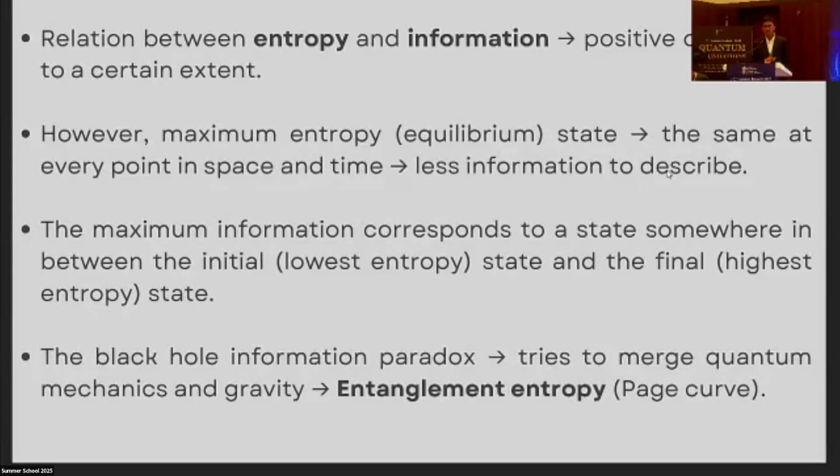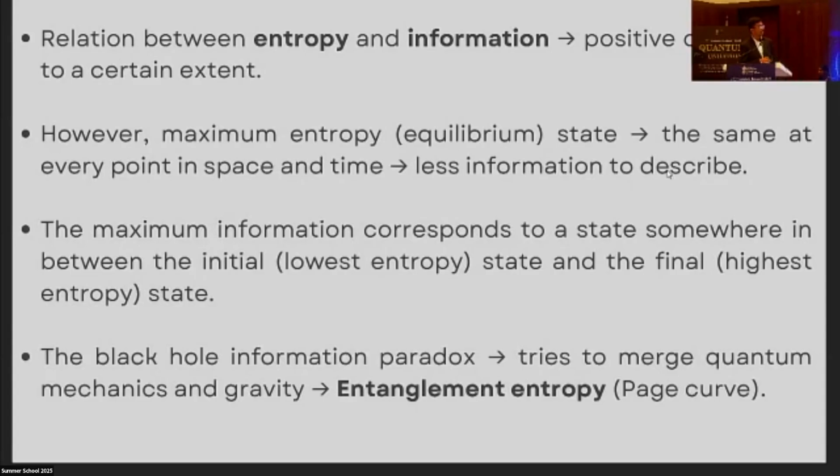A beautiful example of this is the entanglement entropy, or the Page curve, in the black hole information paradox. I'm speaking very briefly due to time constraints. The entanglement entropy is a measure of information of two particles which are entangled, one inside the black hole and one outside. This is a very good interpretation of the black hole information paradox, since it takes into account the preservation of information as predicted by quantum mechanics. We plot the entanglement entropy, a measure of information, as a function of time, the lifetime of the black hole, from when it's formed until it evaporates away completely via Hawking radiation. Time is positively correlated with entropy. So initially the entanglement entropy increases and then it decreases.